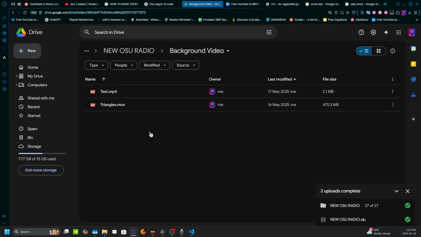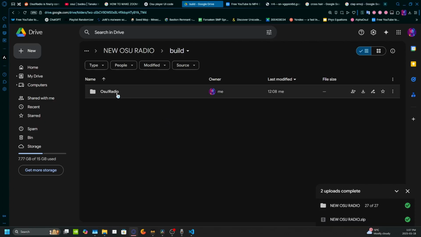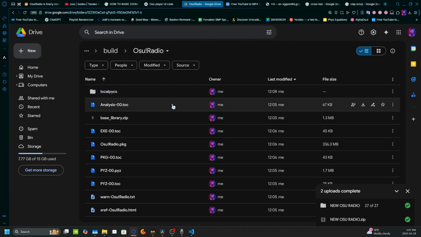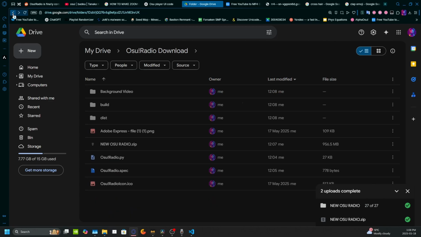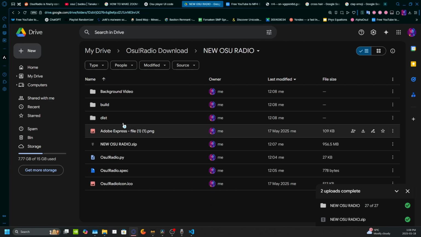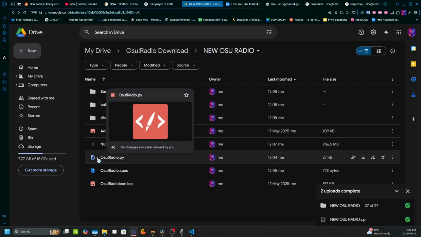In here you're gonna see a background video, there's a test video, and then a triangles MOV. You can get rid of the test video if you want. There's the build, so this is all the stuff that's required for the Python file to run as an exe, and then in here is the Python file for you to take a look at yourself if you would like to just read up on it, make sure that everything's okay.